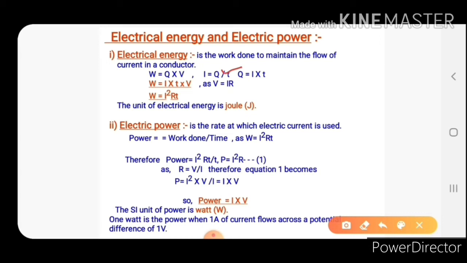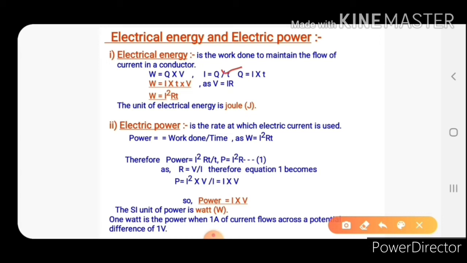So put Q is equal to IT in the first equation, that is W is equal to Q into V. So it becomes W is equal to IT into V.